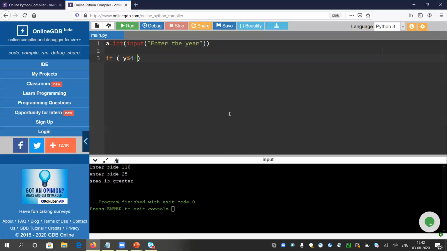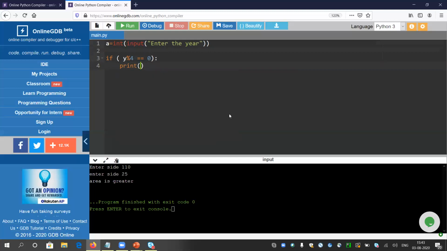So here to compare the number, you have to give double equals to. So y percentage 4 double equals to 0. Single equals to means assignment, like if I give b equals to 5, at that time it is assignment. We will use single equals there. But double equals means it is comparison. Y percentage 4 equals 0. Is it equal to 0? Something like that. So I have to give a colon and I have to print